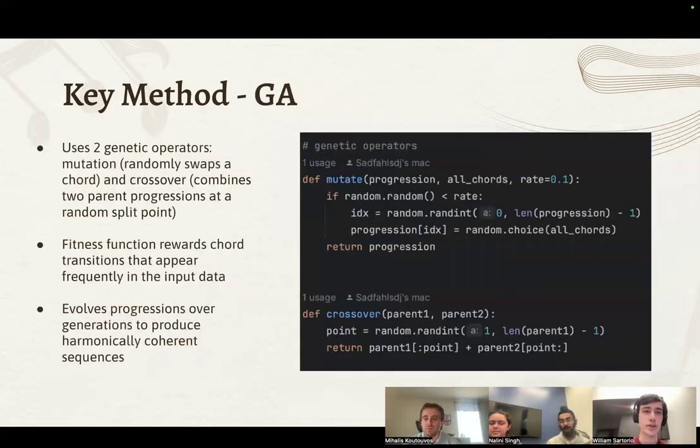The next model we used was a genetic algorithm. The two operators we used are mutation, which randomly swaps a chord, and crossover, which combines two parent progressions. The fitness function, not shown, rewards chord transitions that appear frequently in the input data, and the progressions evolve over generations to produce coherent sequences.